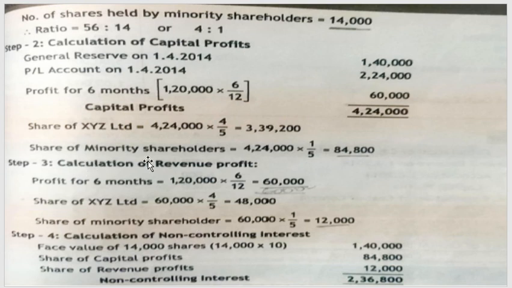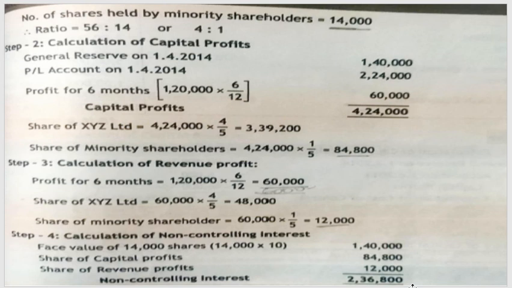The capital profit share of minority shareholders is 84,800, and their revenue profit is 12,000. When we add up, the total is 2,36,800.